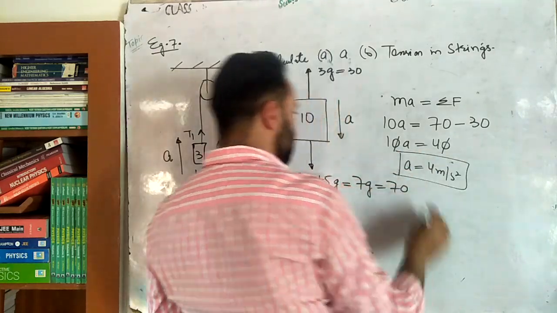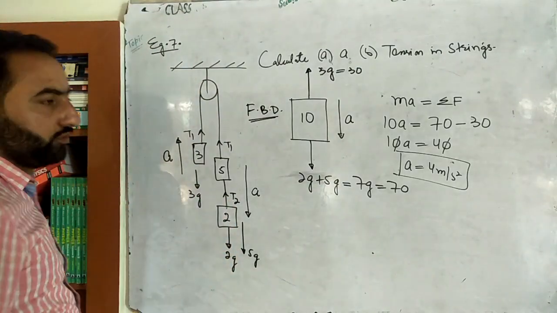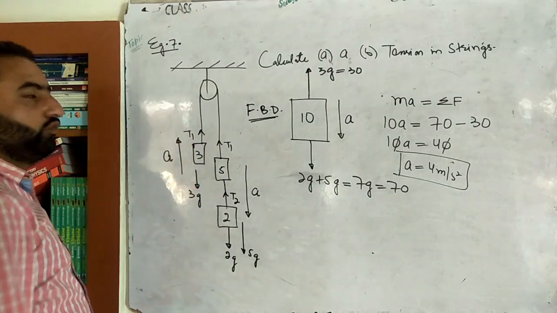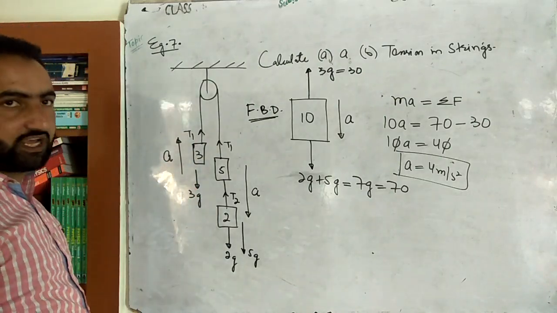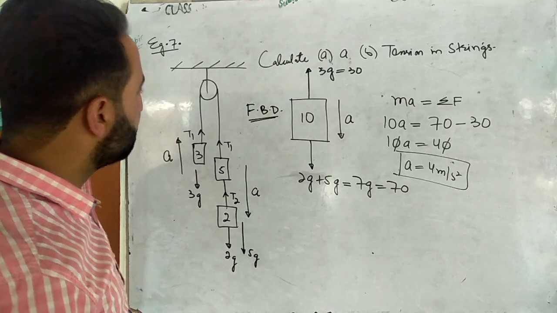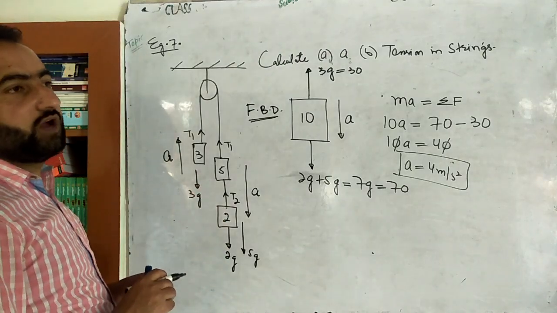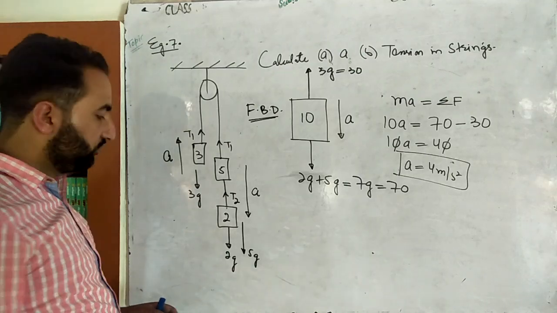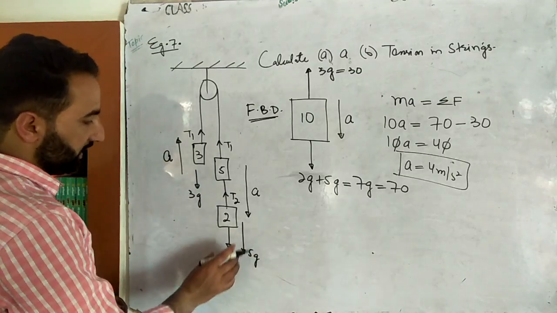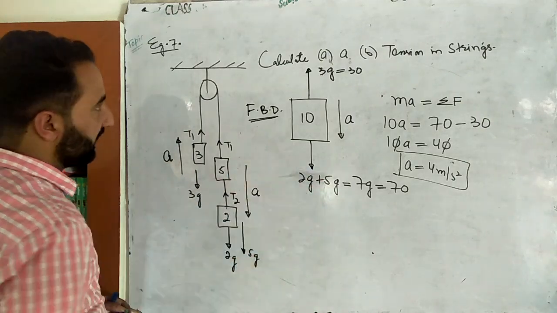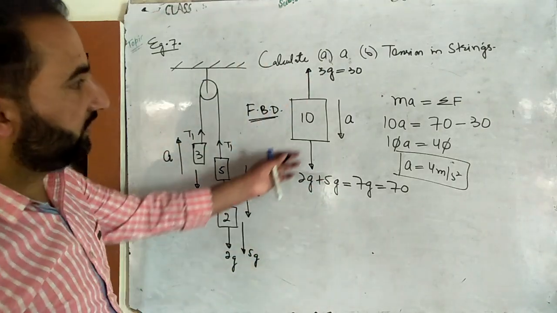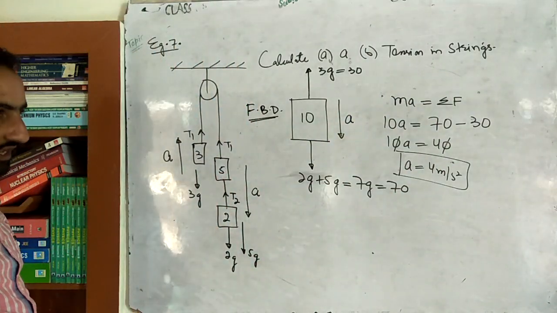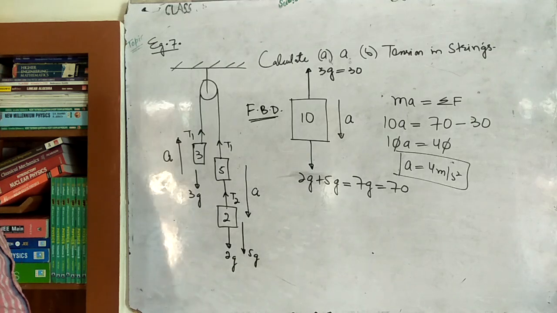So the acceleration of all three blocks is exactly the same. Acceleration of this is 4 meter per second square downwards, of this 4 meter per second square downwards, and of this 4 meter per second square upwards. ठीक है ना बेटा? Okay. So simply what I have done is this: I constructed the free body diagram of the entire system, and shown all the external forces, not the internal forces. External forces 2g, 5g in the direction of acceleration, and 3g opposite. Then use Newton's second law of motion to calculate the value of A. ठीक है ना बेटा? As simple as that. Okay, so pause screen and write down.